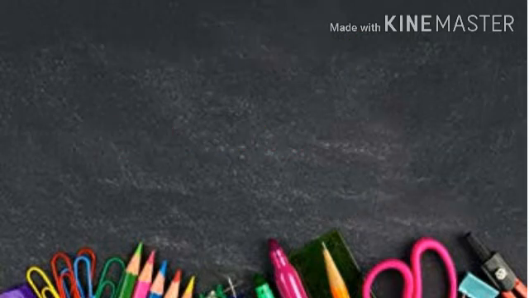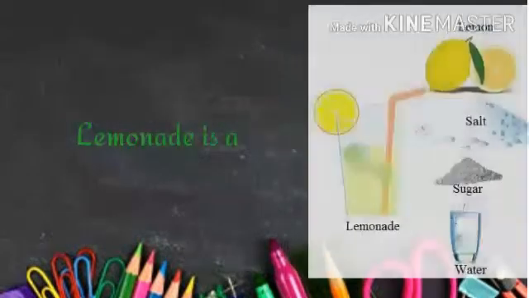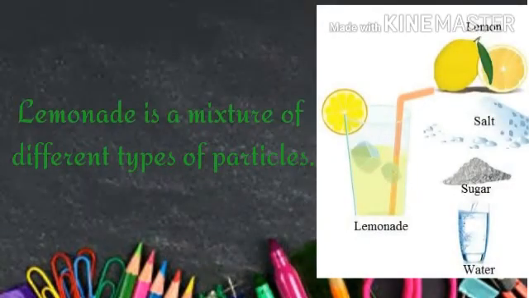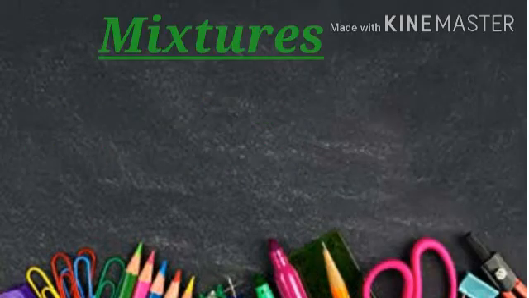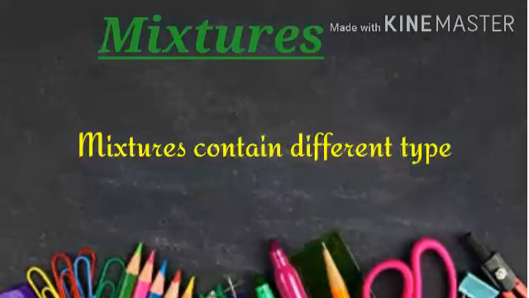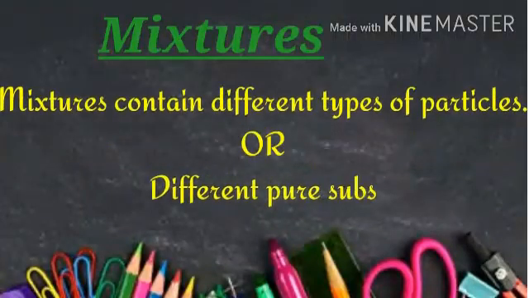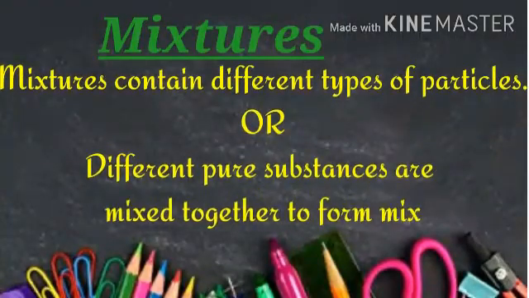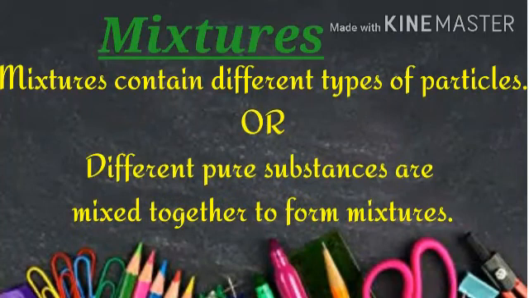On the other hand, when you look at this glass of lemon juice, it is made up of water, lemon, sugar and salt. Hence, lemon juice is not a pure substance. It is a mixture. So we can say that mixtures contain different types of particles, or different pure substances are mixed together to form a mixture.